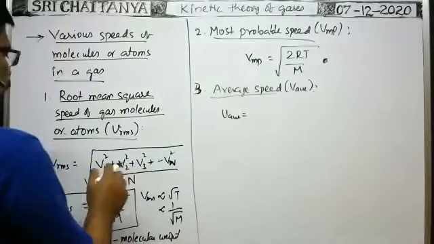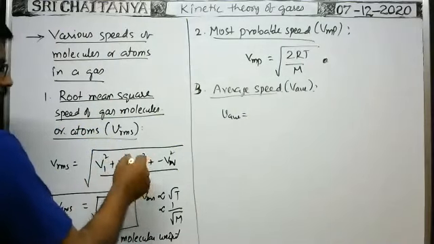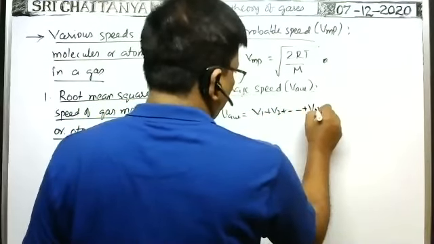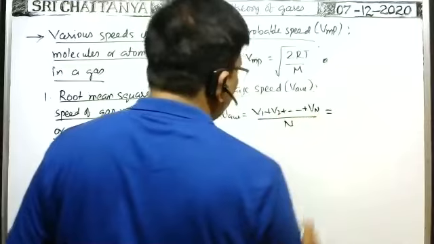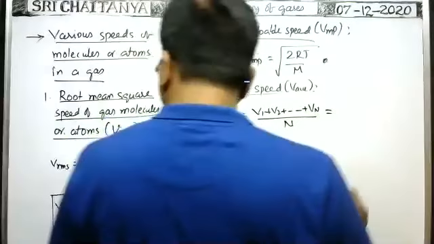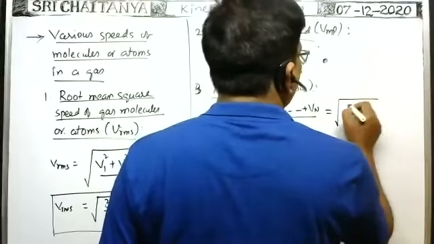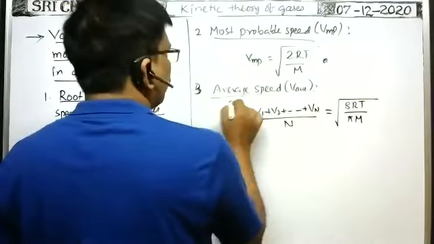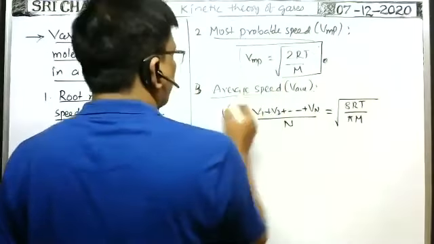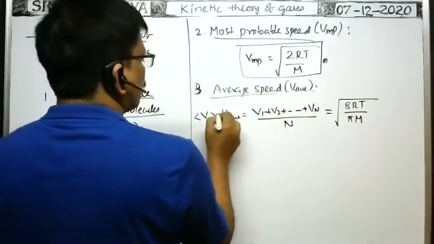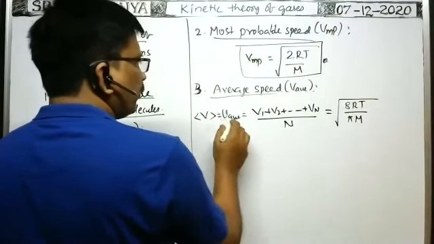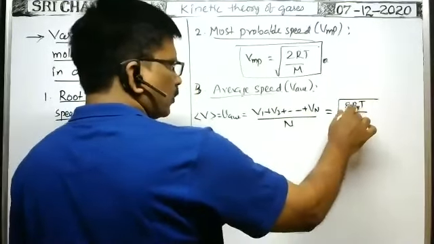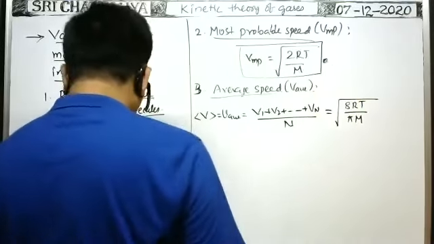Already we have written, V1 is the speed of one particle, V2 the speed of another, like this. Average speed means simply V1 plus V2 plus and so on plus Vn, divided by capital N. This value is equal to the square root of 8RT by pi M. This is the formula for average speed, V average. Here also average speed is directly proportional to root T, inversely proportional to root M.